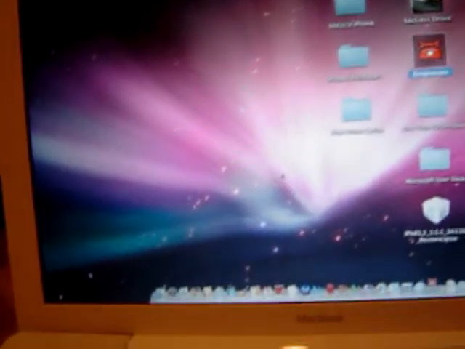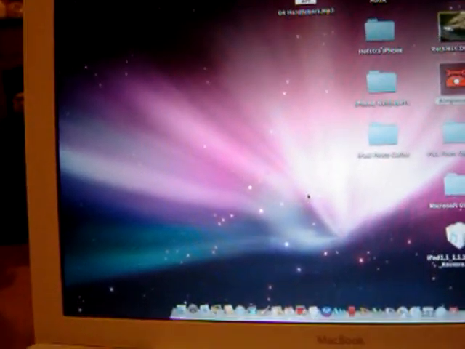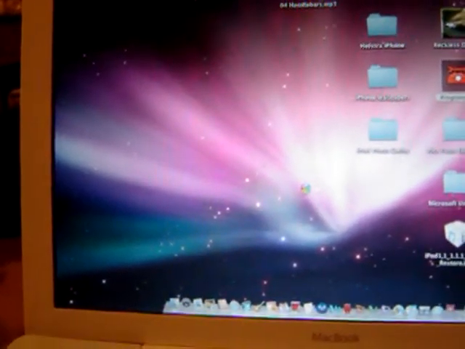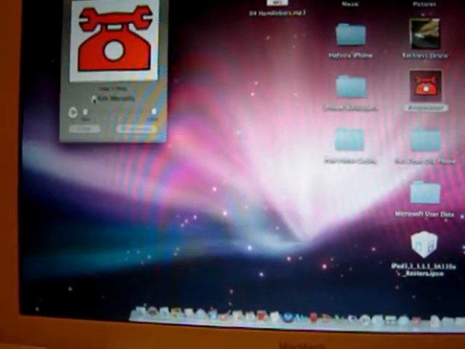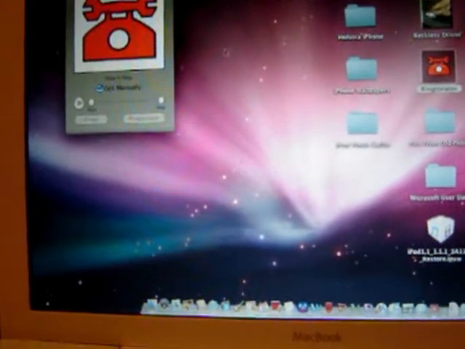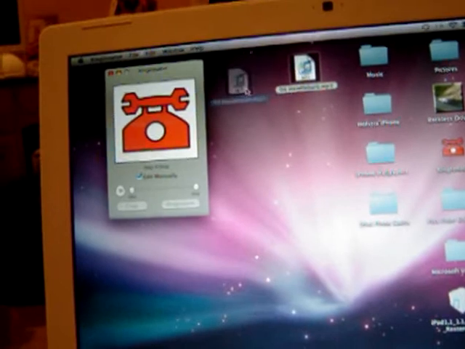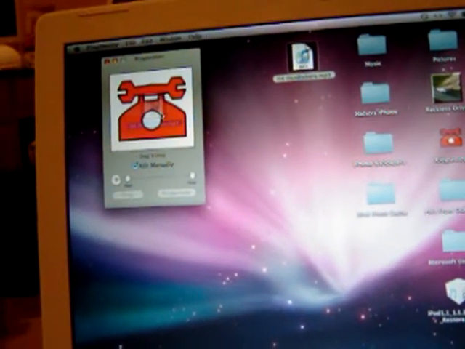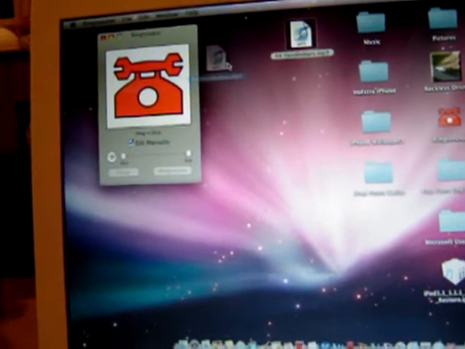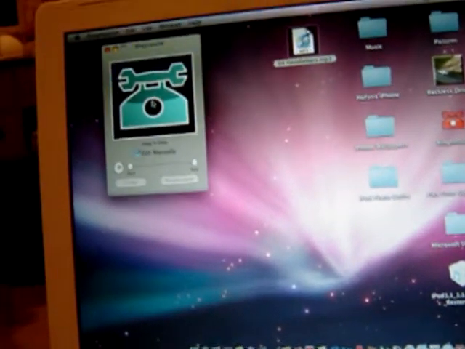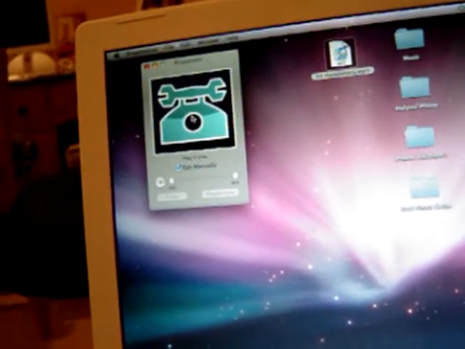Okay, it's opening. And you want to click Edit Manually. And now you drag the song into Ringtonator. Drop it right there. There it is. It goes right in. Wait for it to load up.